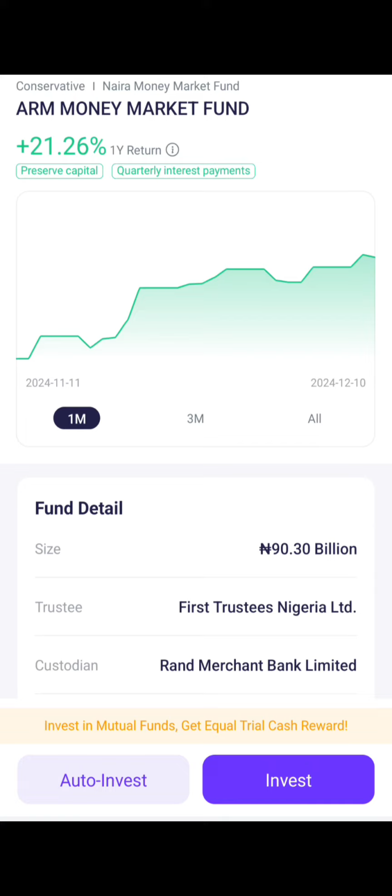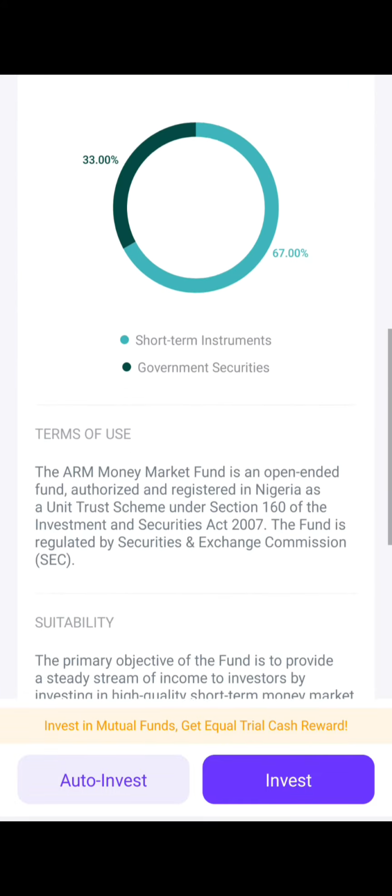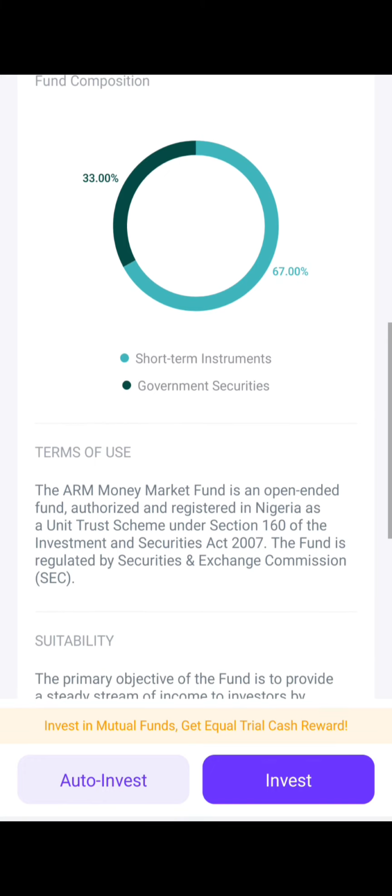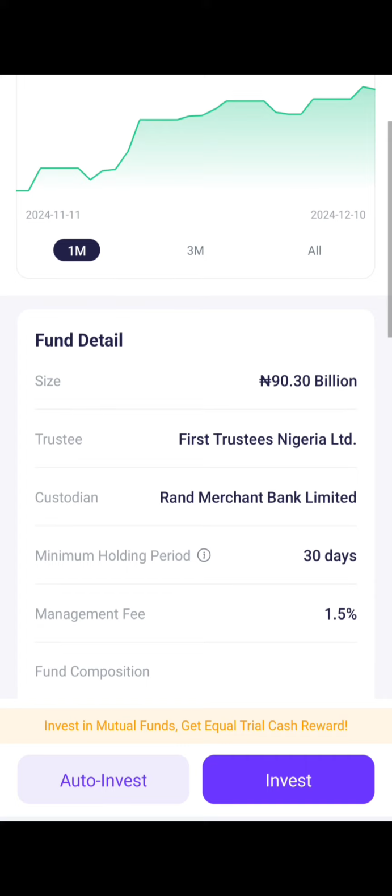You can see that in the last 1 year, this money market fund has returned 21.26%. In the fund composition, they invest in short term instruments and government securities.